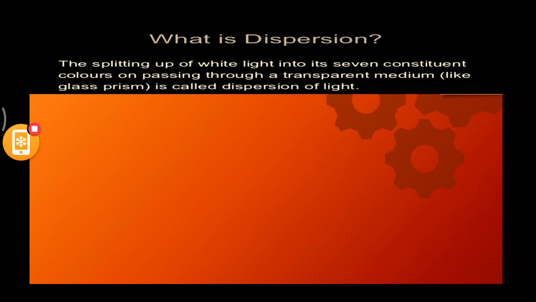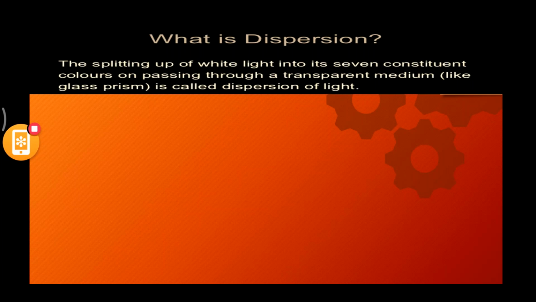We've already studied this, but the important thing is that you should be able to write the definition as it is, or frame a sensible paragraph when writing the definition of dispersion or any other specific property of light. That's when you can say you already know the answer.